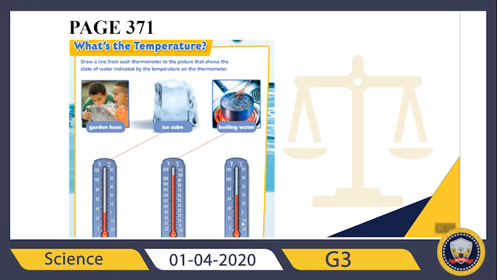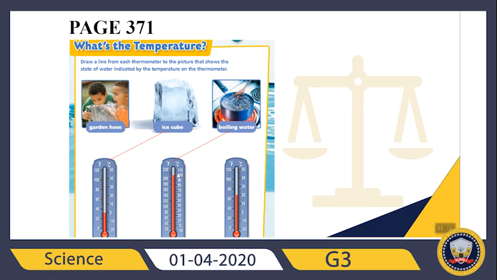What about the third thermometer? Let's check the temperature first. So it goes until 20 degrees Celsius. I know 20 degrees Celsius is between 0 degrees Celsius and 100 degrees Celsius, right? And also what I know, at 0 degrees Celsius, the state of water is solid.